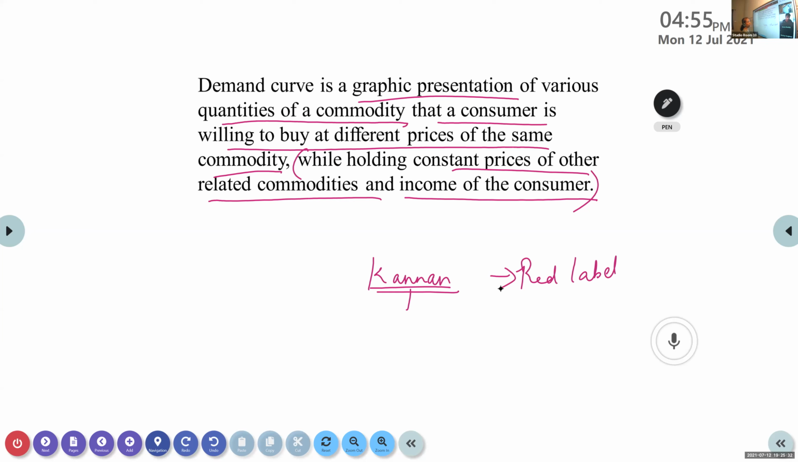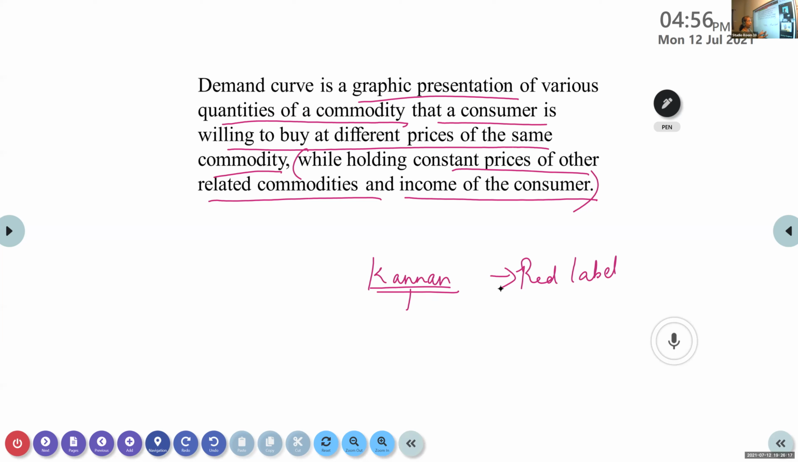So we are assuming that prices of other related commodities are constant. There is no change in that. At the same time, the income of the consumer is not increasing or decreasing. Now listen, if the income of the consumer is increasing, what will happen? How does it affect the demand curve? If the income is increasing, think. Can anyone say? Everyone, fast. No, I am not asking about price. We are talking about the demand.